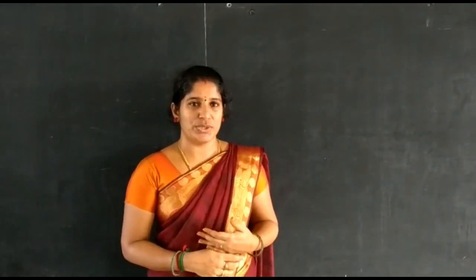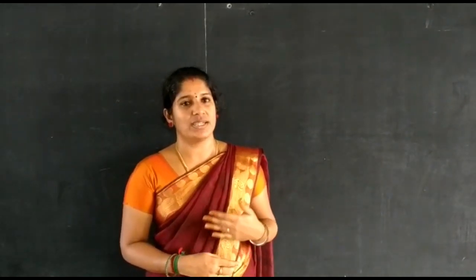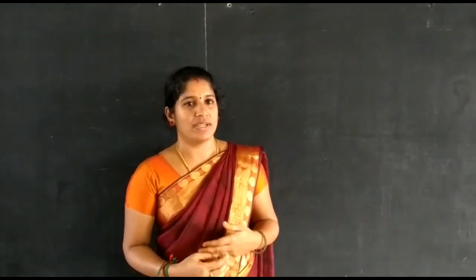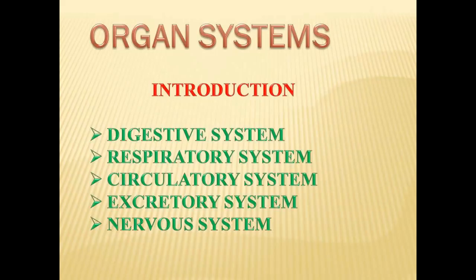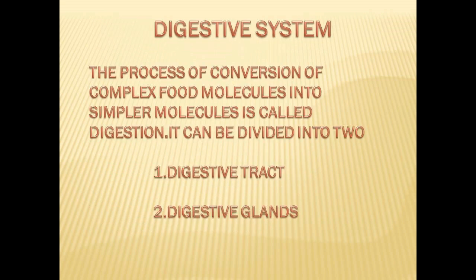Today I am going to teach you 5th standard science first unit and the topic is organ system. Let's get into this session. Children, in this lesson we are going to learn more about our organ system. Yes, the different types of organ systems are digestive system, respiratory system, circulatory system, excretory system and nervous system.